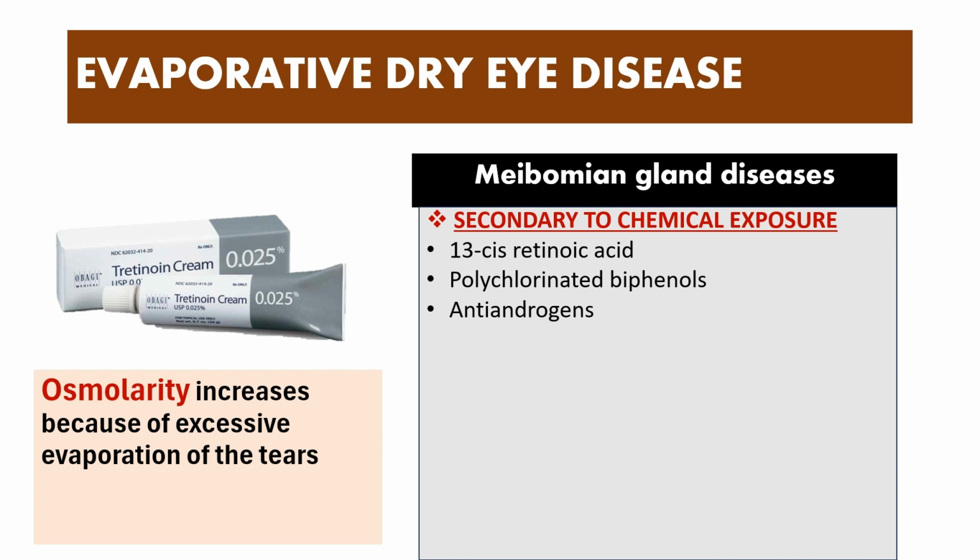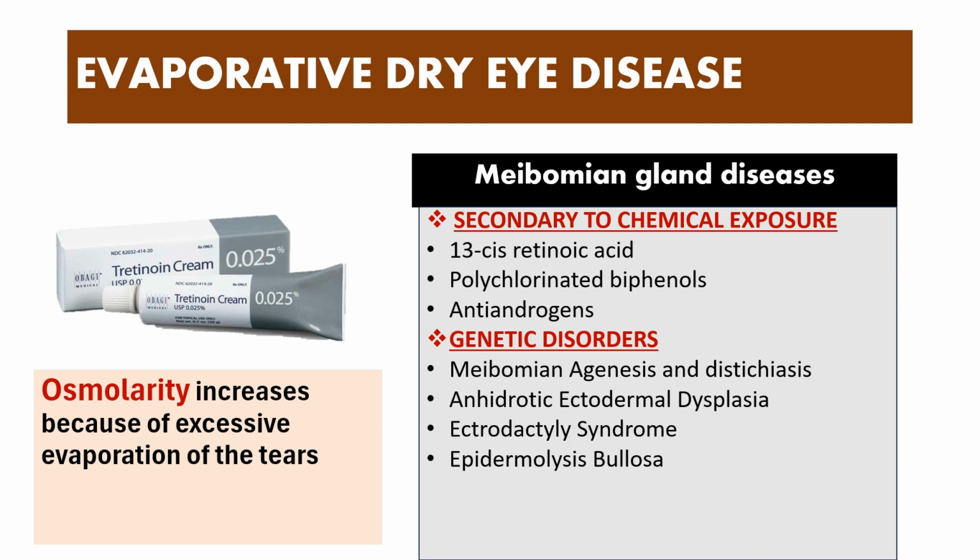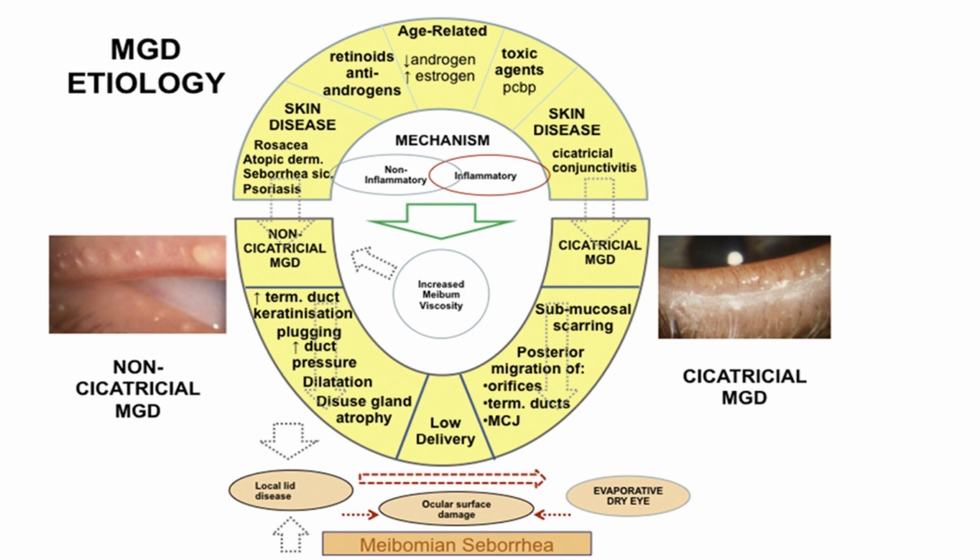Now, normally it is believed that androgens are important for the production of meibum, right? We discussed this in the tear film anatomy, physiology, and biochemistry video, the previous video. And therefore, whenever a patient is on anti-androgens, he will suffer with evaporative dry eye disease. Obviously, there are some genetic disorders as well where the meibomian glands will not develop properly, or there might be eyelashes growing out of the meibomian gland orifices, known as distichiasis, and hydrotic ectodermal dysplasia, ectrodactyly syndrome, epidermolysis bullosa, Turner syndrome. A lot of these genetic disorders can also lead to meibomian gland dysfunction.